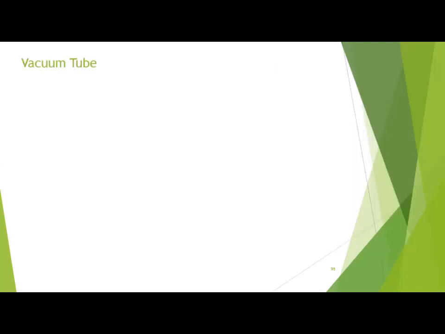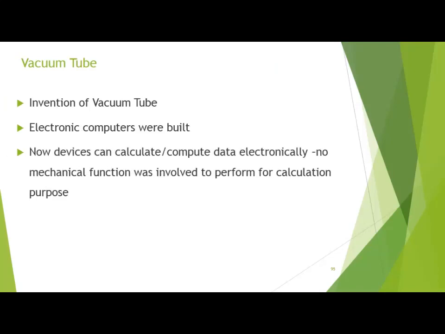Vacuum tube. What is a vacuum tube? So we see in this slide. Due to the invention of the vacuum tube, electronic computers were built. Now devices can calculate or compute data electronically. No mechanical function was involved for calculation purposes. We'll see in the next slides what a vacuum is. But I can tell you, before this modern age, like in middle age, we used to perform electromechanical functions for computation of data, and before that, mechanical function was used to perform computation of data.